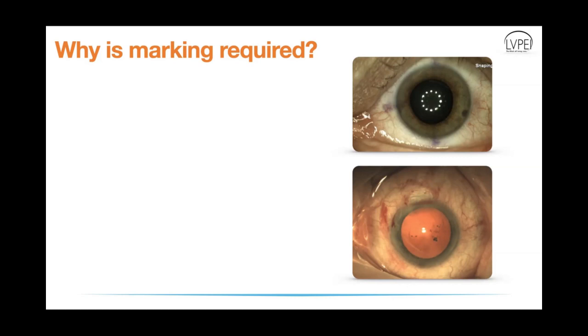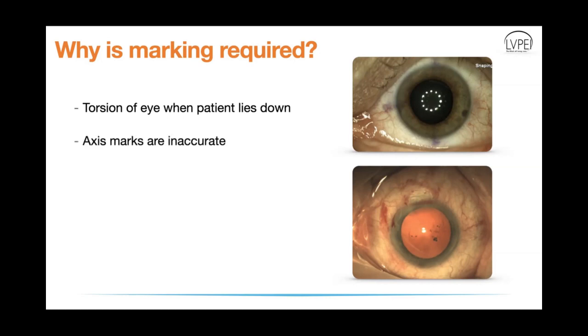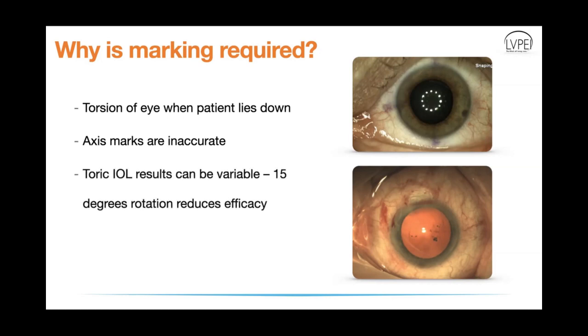So why is marking on the cornea important? All of you know it is important because when the patient lies down, there is obviously some cyclotorsion. Because of this, we always want to mark the patient when the patient is sitting up. Axis marks are also sometimes inaccurate. So sometimes whatever marks you make when the patient is lying down may not be on the correct axis, and the results of toric IOL can be variable. A 15-degree rotation reduces the efficacy, as all of you know.